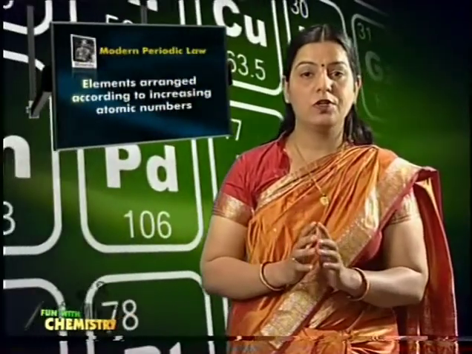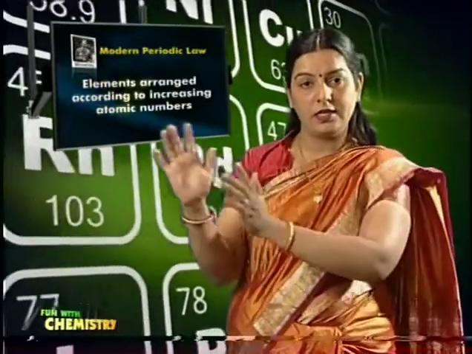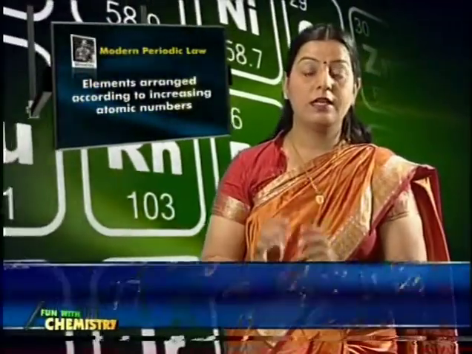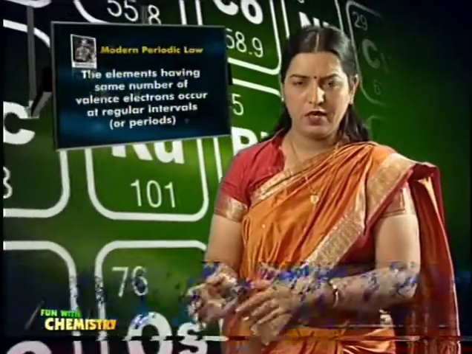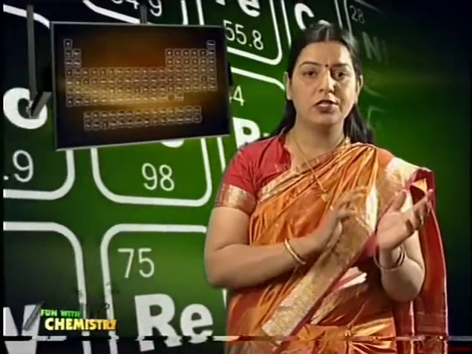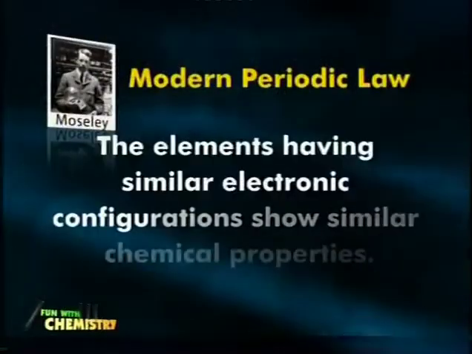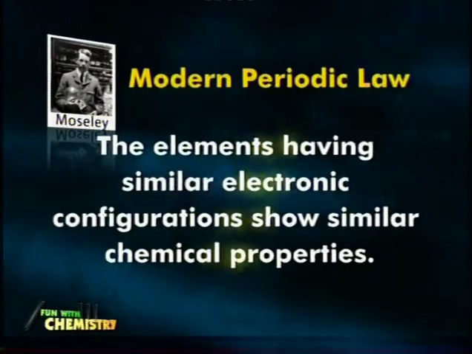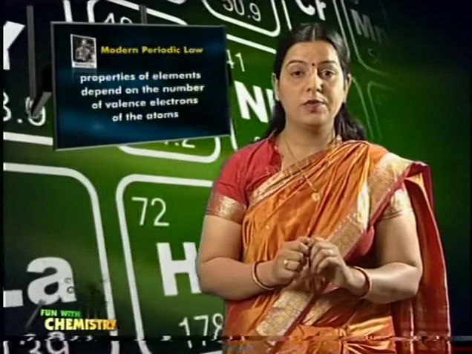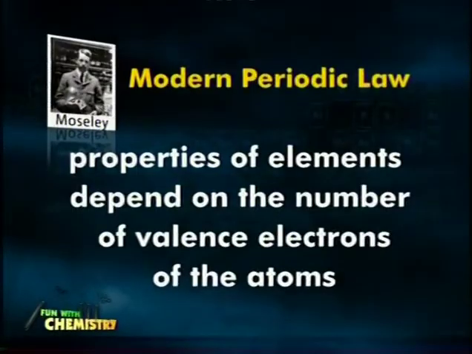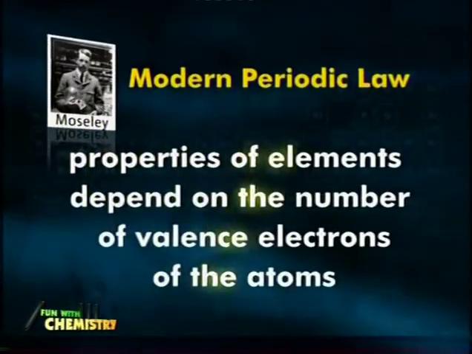According to the modern periodic law, when elements are arranged in increasing order of atomic number, then elements with similar properties occur after a regular interval. We can make the modern periodic law more clear by considering the relationship between electronic configuration and properties of the element. It is seen that elements with similar electronic configuration have similar properties. Actually, properties of elements depend upon their outer electronic configuration or valence electrons.